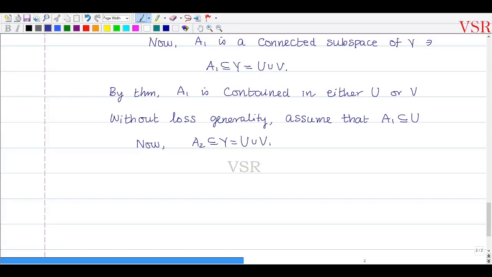Okay, இப்போ மறுபடியும் since capital A2 is connected, இது connected ஆக இருக்கிறதுனால then A2 is contained in either U or V. U ல இருக்கலாம் இல்லனா V ல இருக்கலாம்.